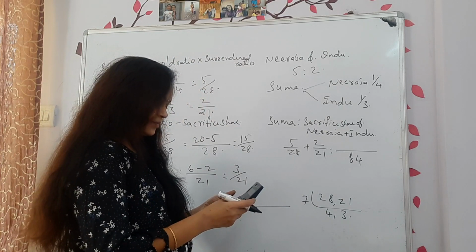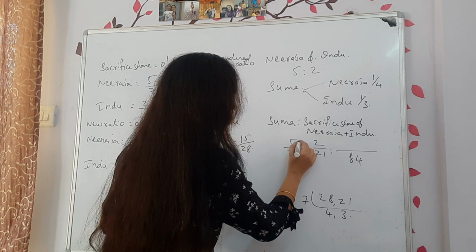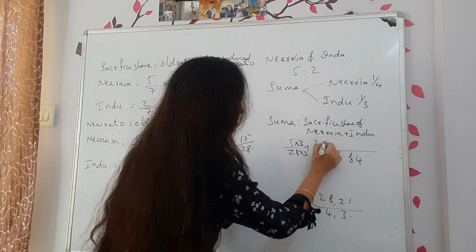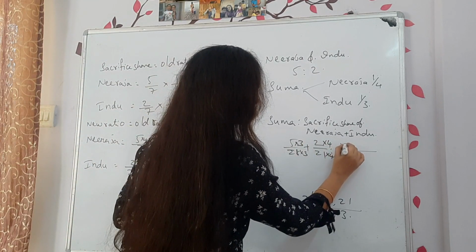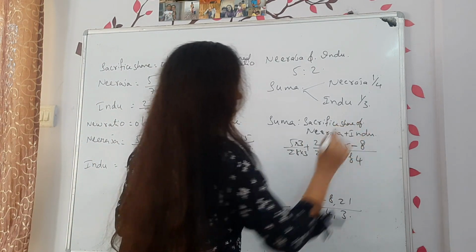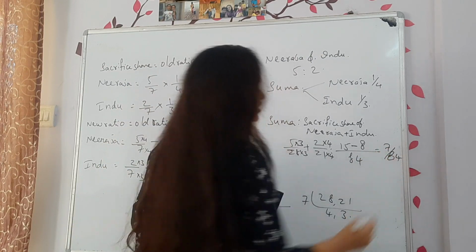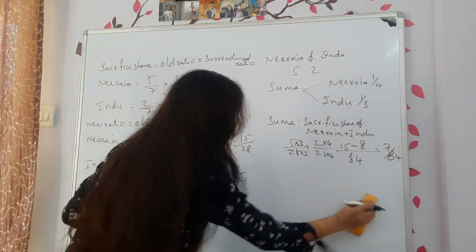So how did it become 84? Into 3 into 3, and then here into 4 into 4. Now 3 5s are 15, minus 8. Then how much you will get? 7 divided by 84 is the share of Suma.